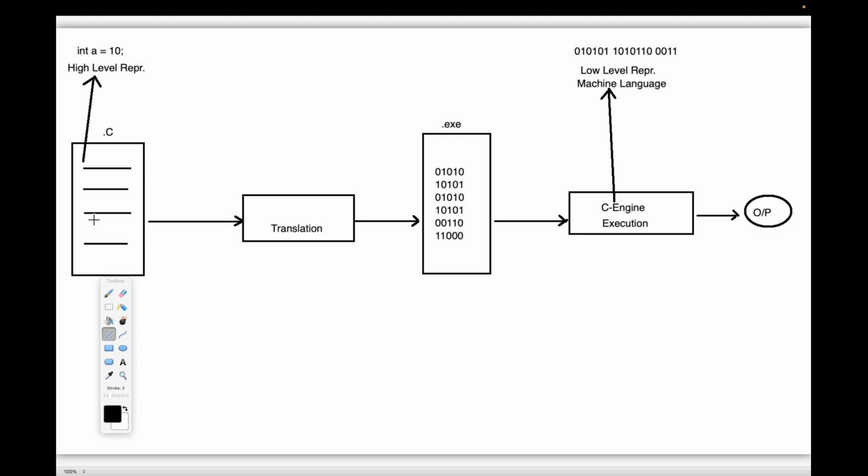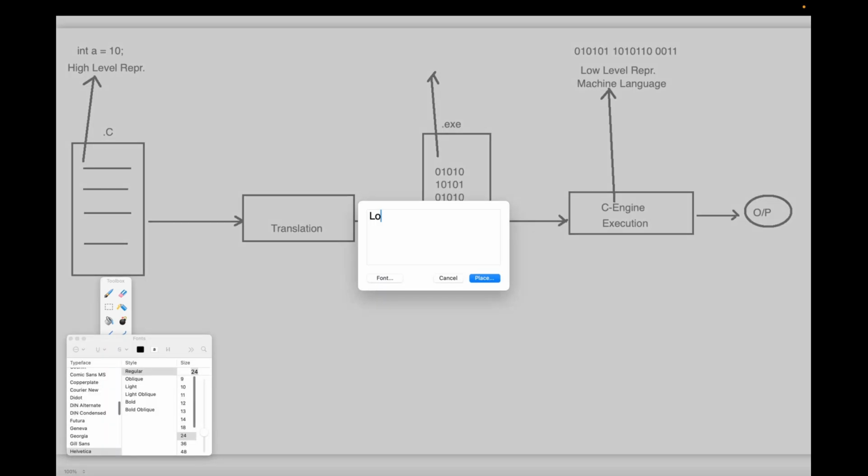Now observe carefully. Whenever we provide this C program, a high level program, to the translation mechanism, it translates our C program from high level representation to low level representation. This is the same program in low level representation.